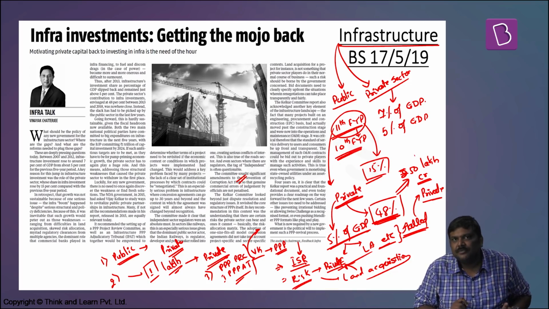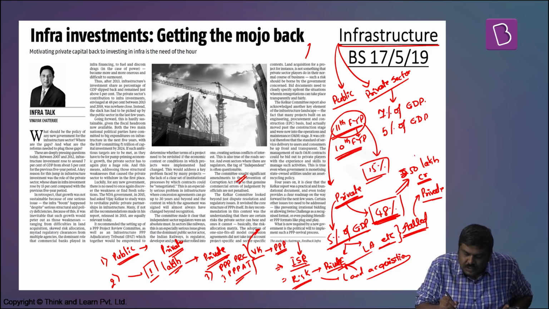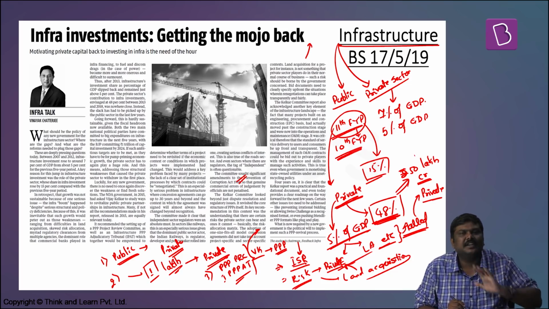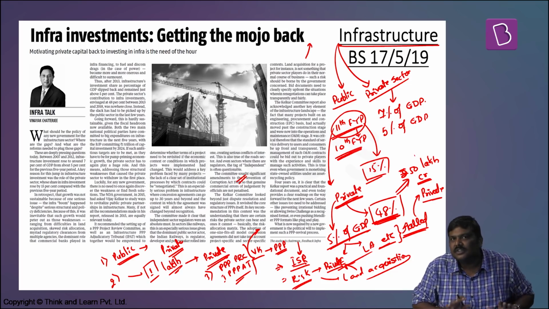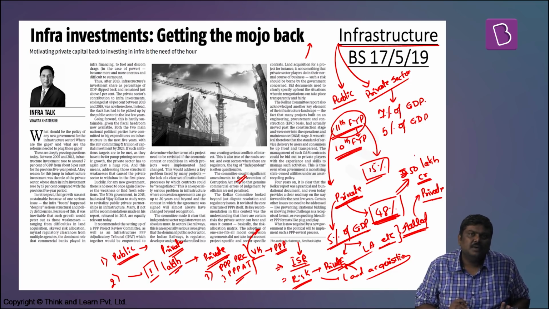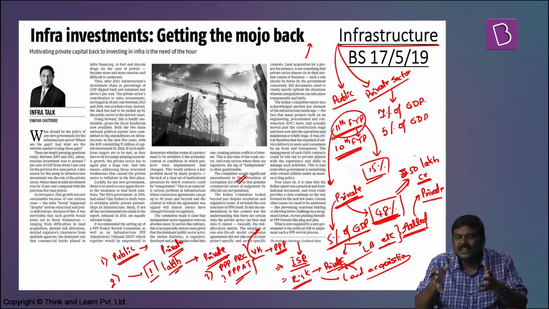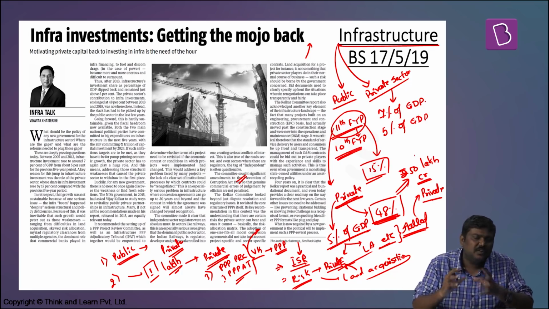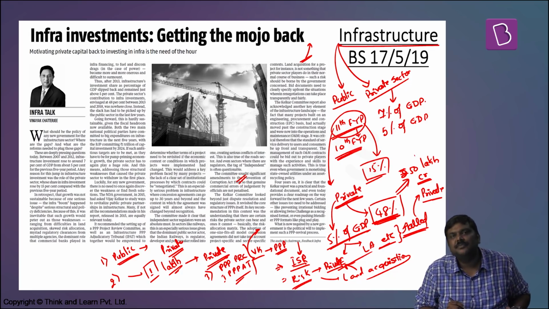Let's say hypothetically, there was a huge growth rate which was happening in a particular sector. As a result of this, the demand for the infrastructure in such sector was increasing. More and more conditions were favorable for the growth of infrastructure in such sectors.